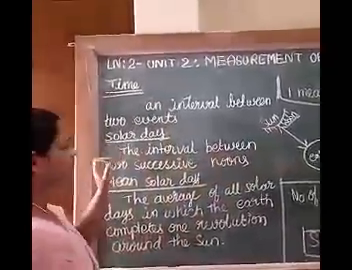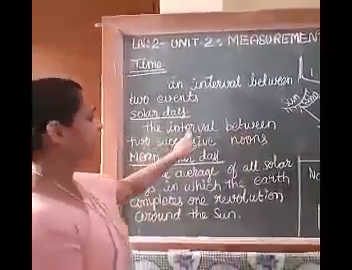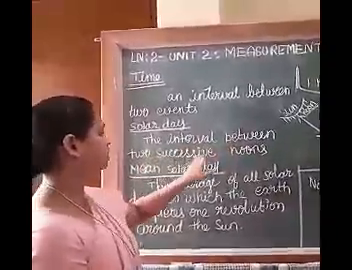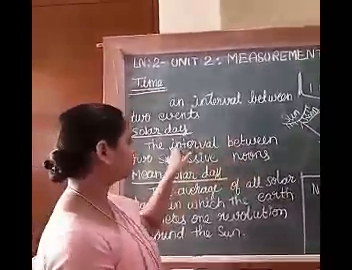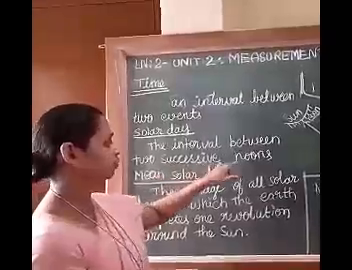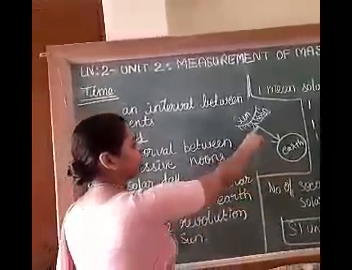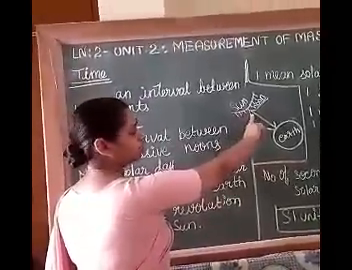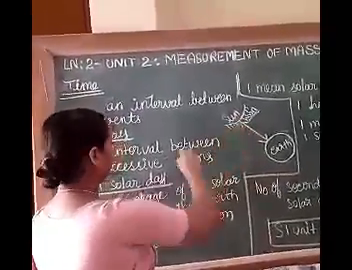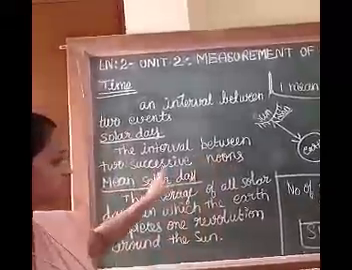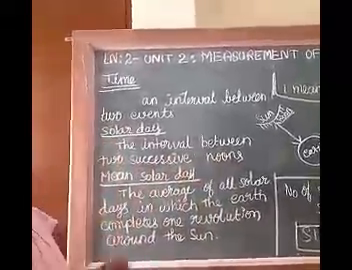So the solar day can be defined as the interval between two successive noons. What is noon? When the sun appears at its highest position, that is called noon. And the interval between two successive noons is called solar day.